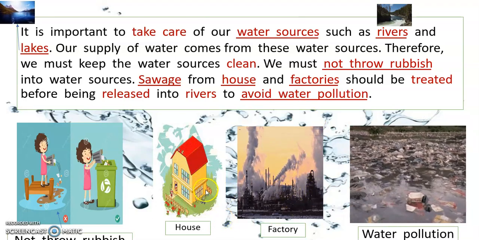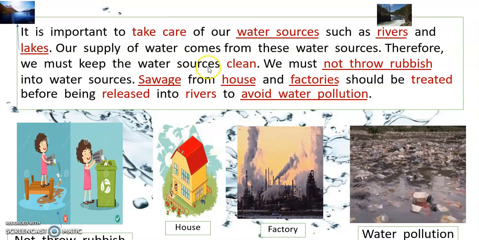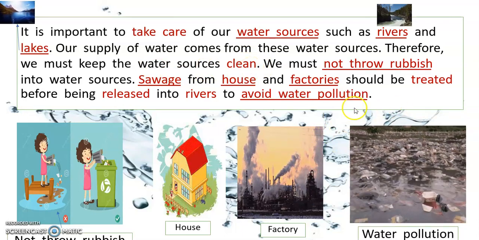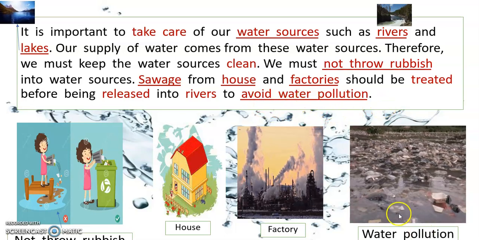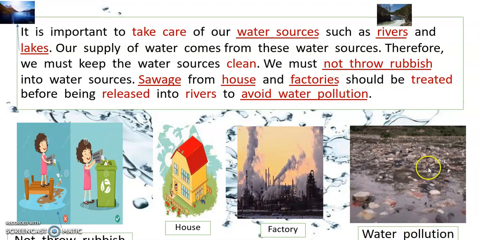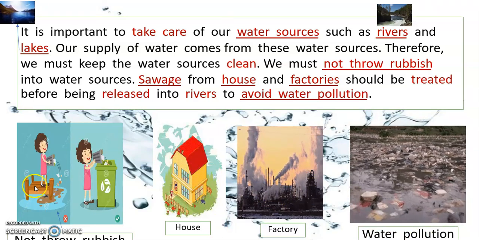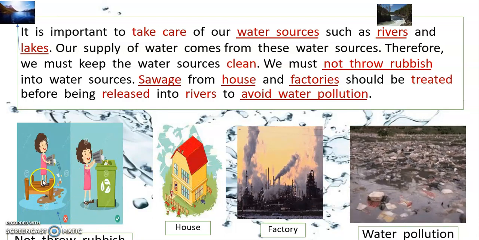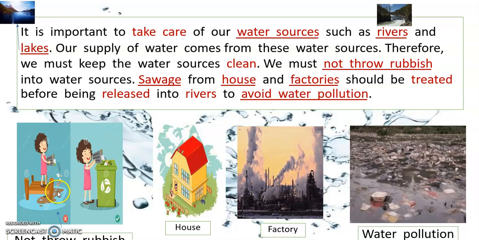So therefore, we must keep the water sources clean. This is factory, this is house. So do not throw rubbish. This is don't, and this is do. This is good and this is not good.